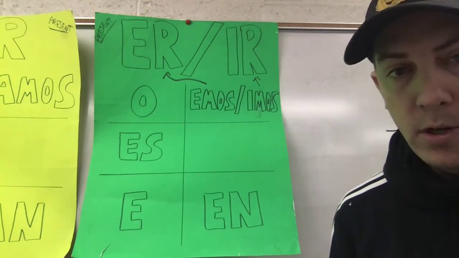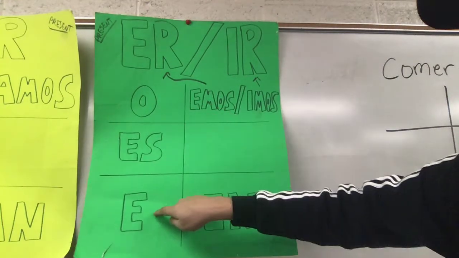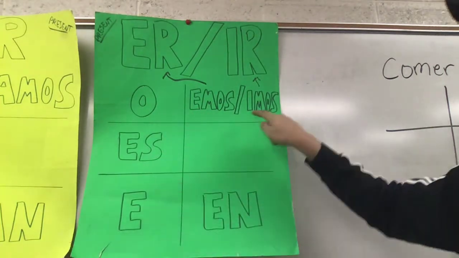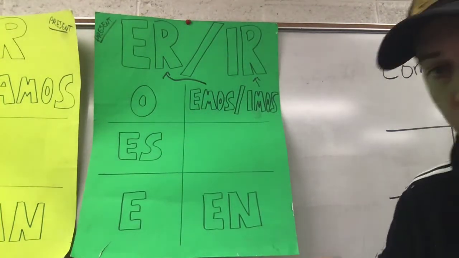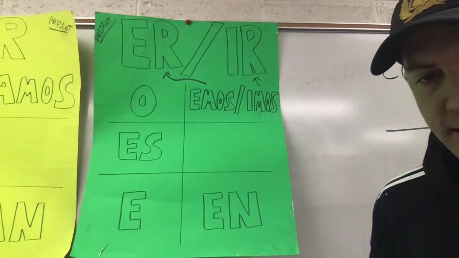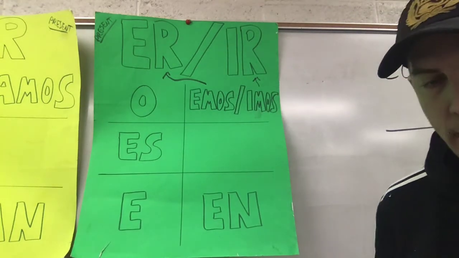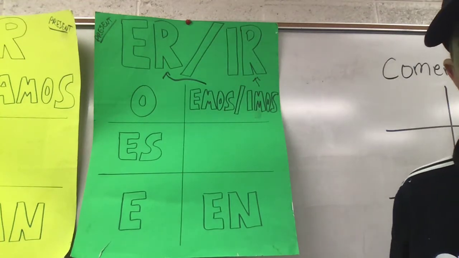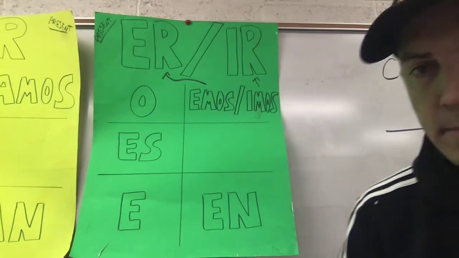And for IR verbs, o, es, e, imos, en. So if we hit it with the beat: o, es, e, imos, en, for IR verbs. All right, awesome.